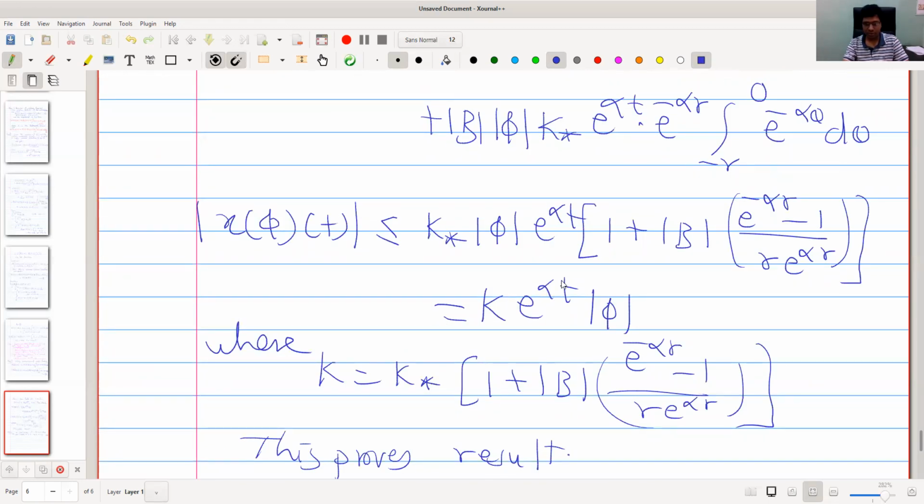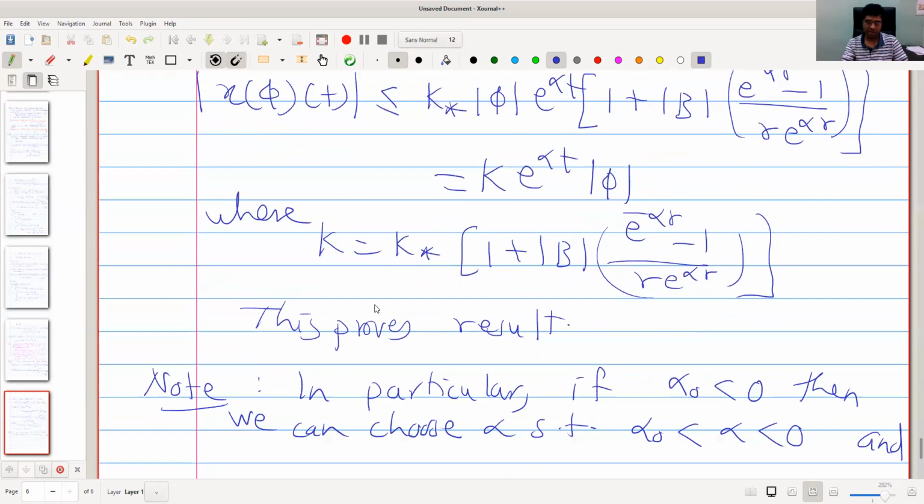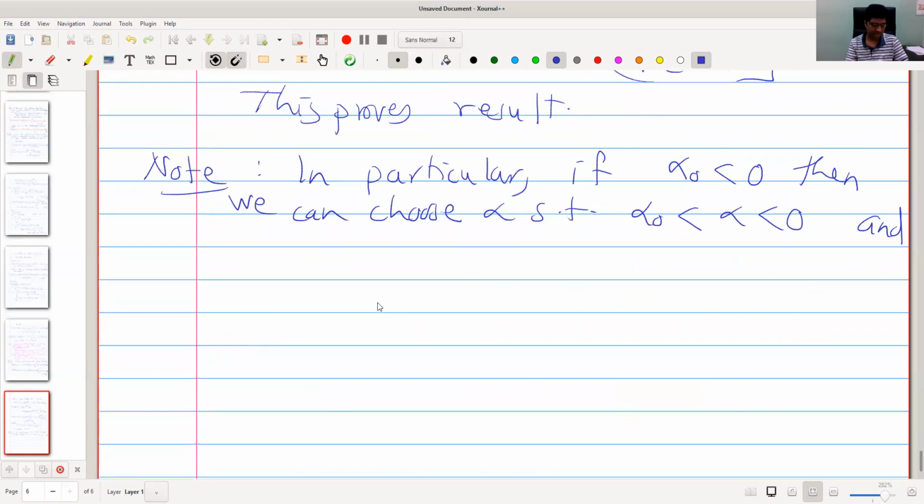So as t tends to infinity, this will be 0, means mod of x of phi of t is tending to 0 as t tends to infinity, means all the solutions tend to 0 exponentially as t tends to infinity.